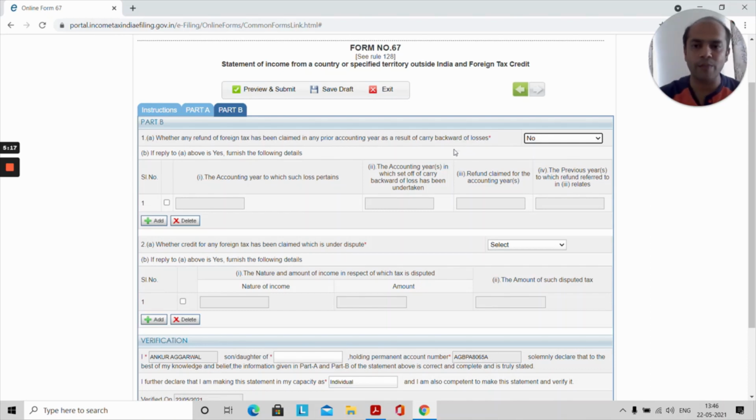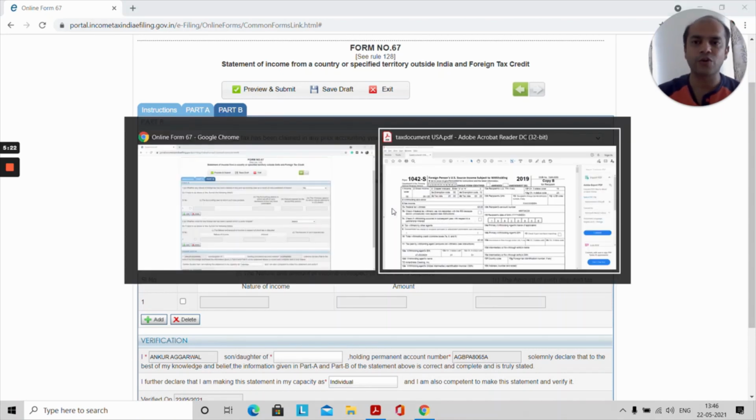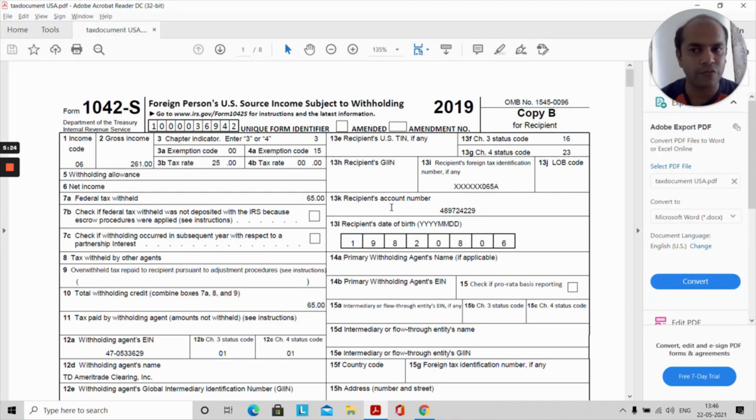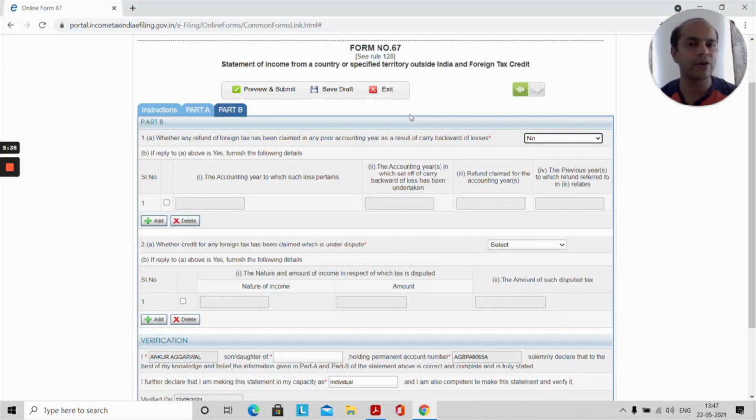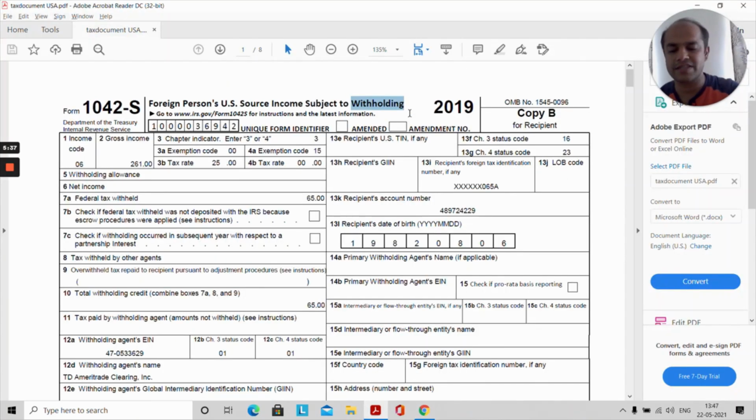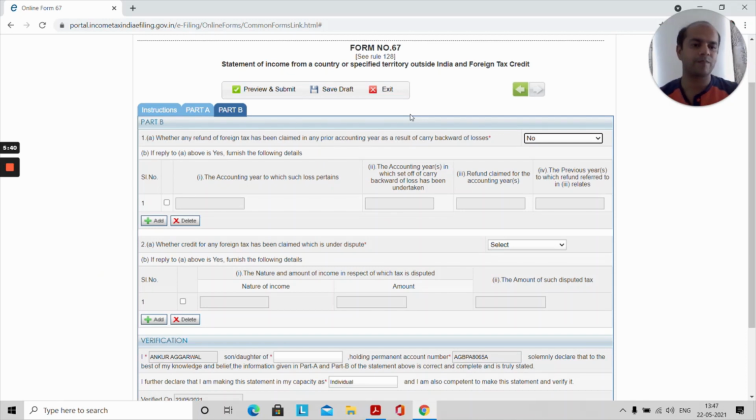Towards the end of this form, it will ask you to upload your tax payment proof. So in that, you'll go back to your form 1042S, or any withholding tax that has been paid on your behalf. You take that document and you upload that document, and it will be okay. This document is for 2019. What you are looking for is a December 2020 document.